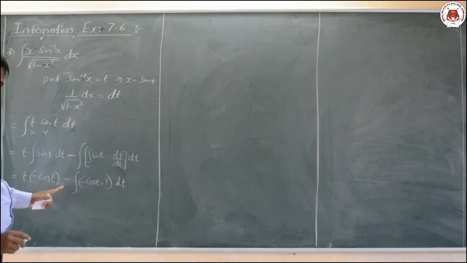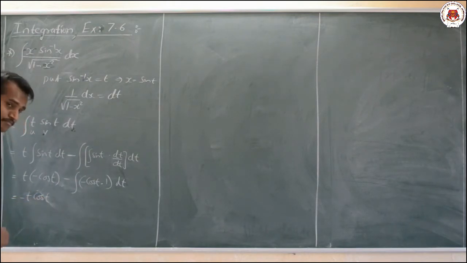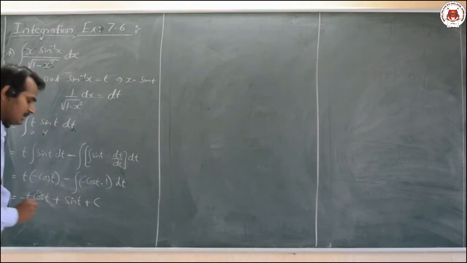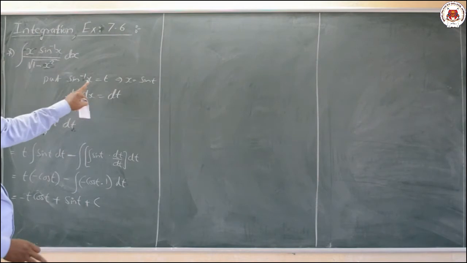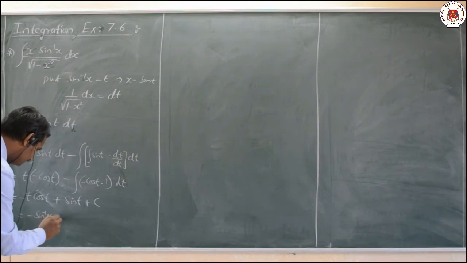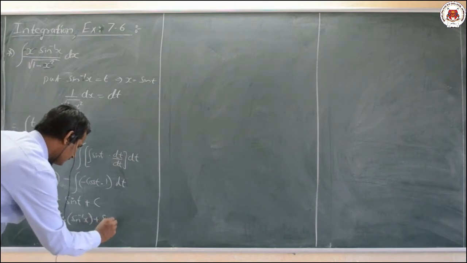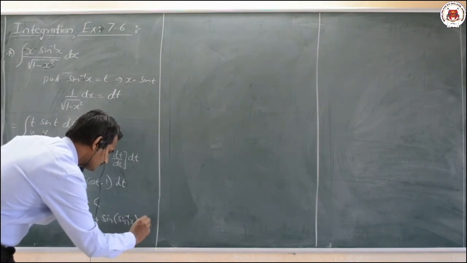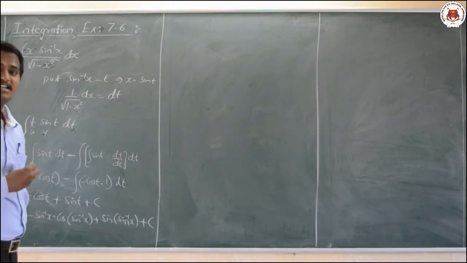Now, I can take the minus sign outside. So what I will get here is equal to minus t into cos t, minus into minus is plus, integration of cos becomes sin t, plus an integral constant c. Now, what do you mean by t? That also we have to substitute now. t means sine inverse of x here, which is equal to minus sine inverse of x into cos of sine inverse of x plus sine inverse of x, plus an integral constant c. That is nothing but your required, very simple and easy example.